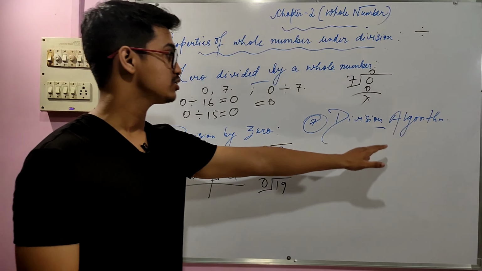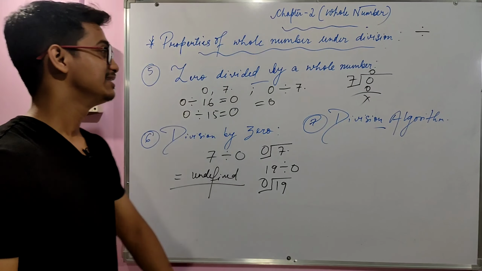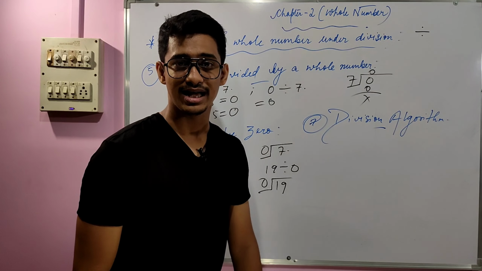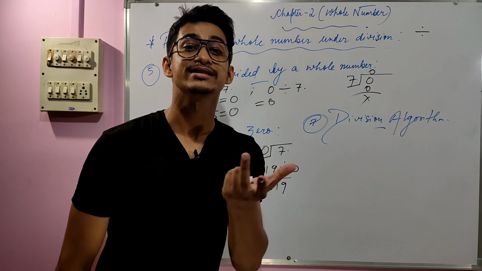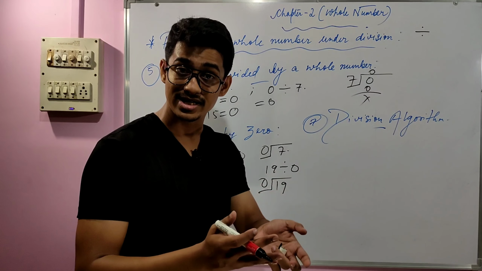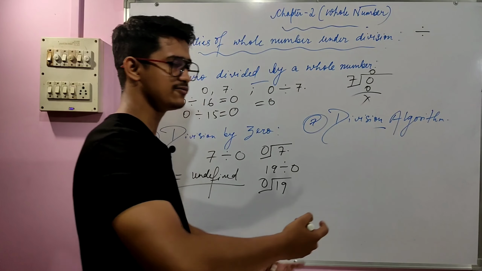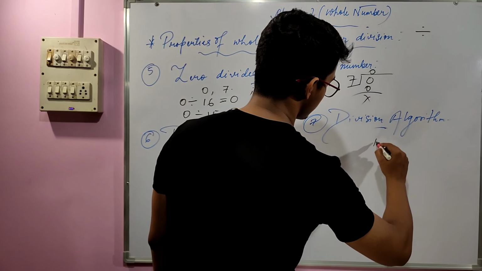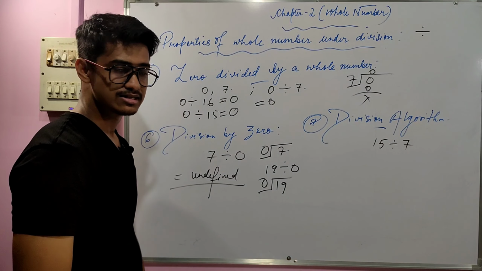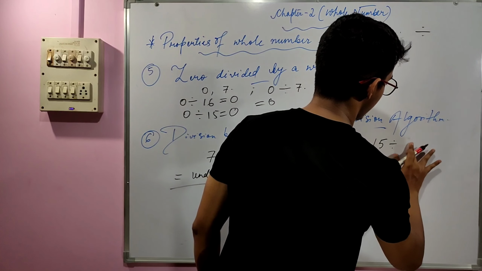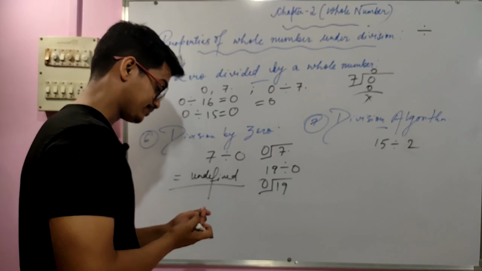Now let's jump into the seventh property. The seventh property I have already discussed, that is about the division algorithm, which I have just discussed with you. The topic is dividend, divisor, remainder and quotient. Let's take one more example. Let's say 15 divided by 2, right?